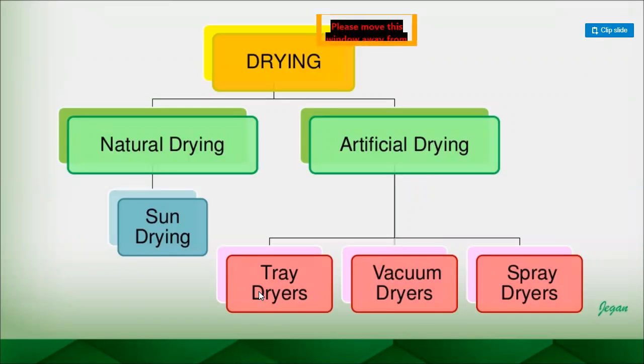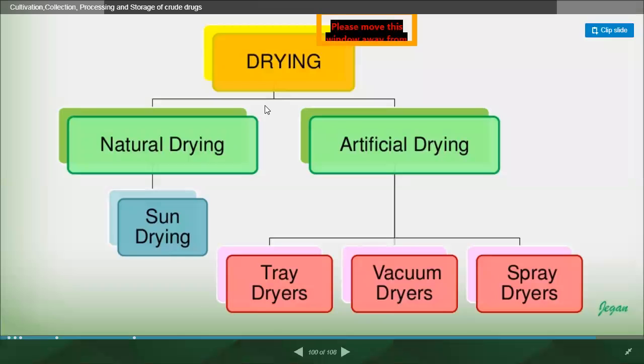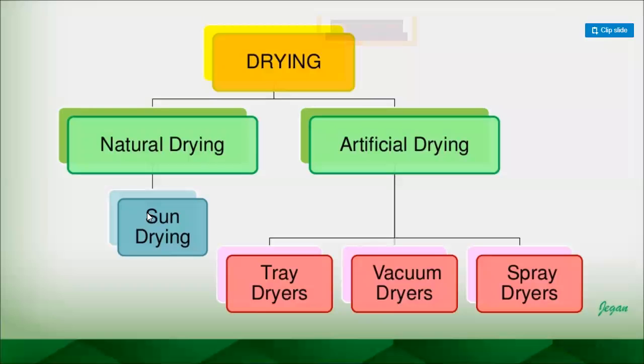drying method depends on the different types of crude drugs. So here they have given the drying methods. The first one: drying is divided into two major categories. The first one is natural drying and the second one is artificial drying. When it comes to natural drying, direct sun drying, we can subject the drug to direct sunlight so that with the sunlight temperature they will be able to remove their moisture content.